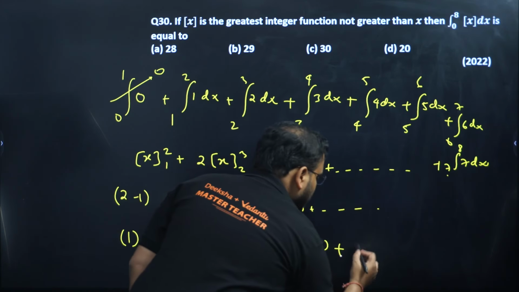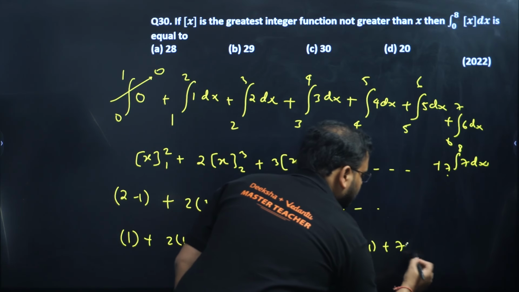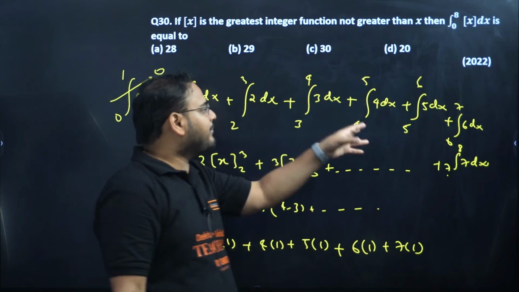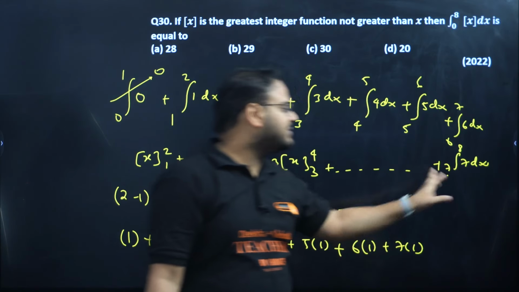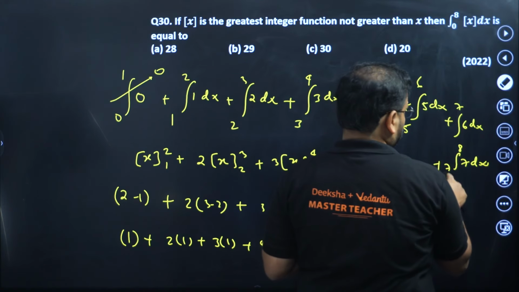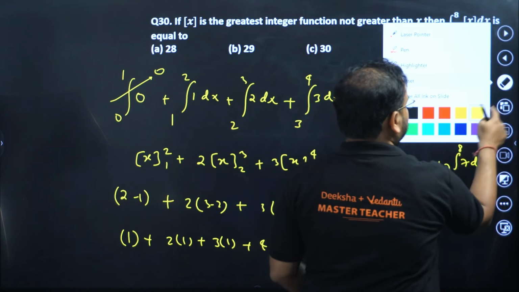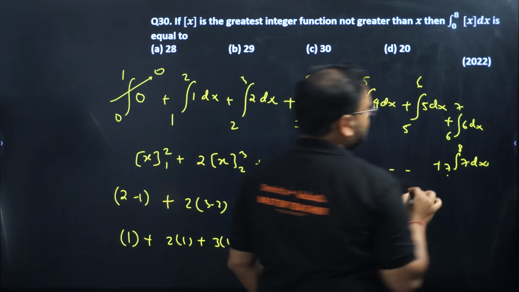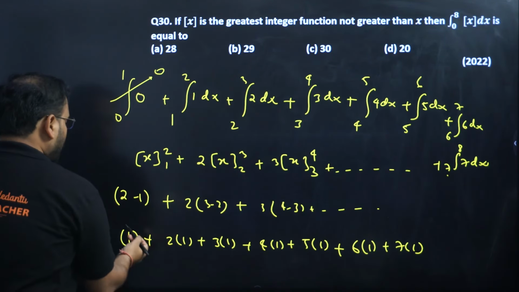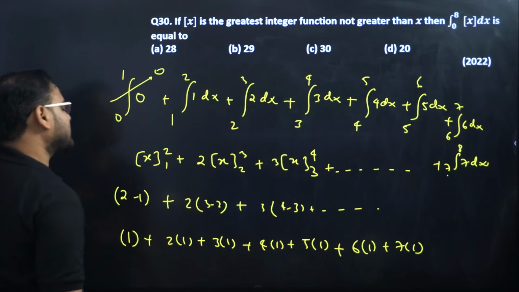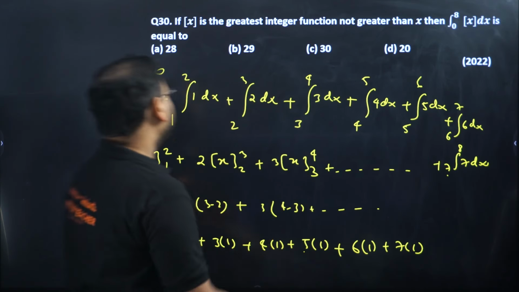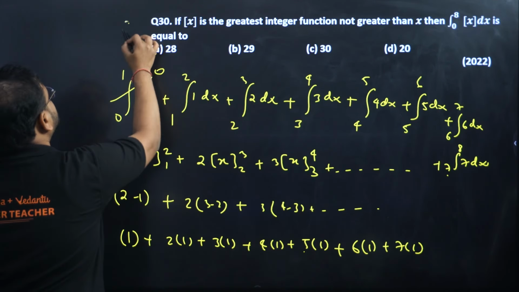So write the last 2. Correct now? Yes? Because every time the limit will be 5 minus 4, 6 minus 5, 7 minus 6 and 8 minus 7. This is 6 to 7 meaning 7 minus 6, and 8 minus 7. It will always be 1. Now add it. 1 plus 2 is 3, 3 plus 3 is 6, 6 plus 4 is 10, 10 plus 5 is 15, 15 plus 6 is 21, plus 7 is 28. Answer is A.